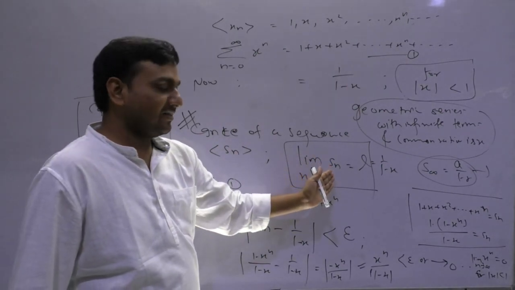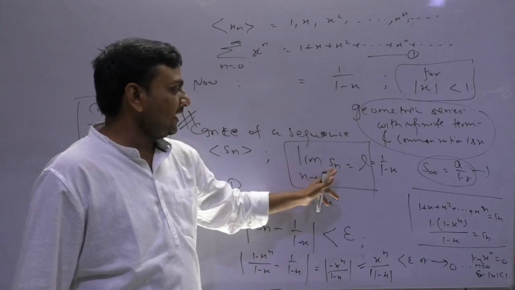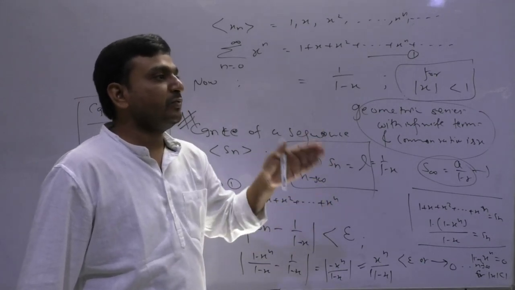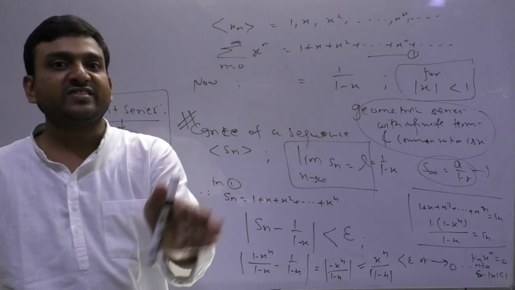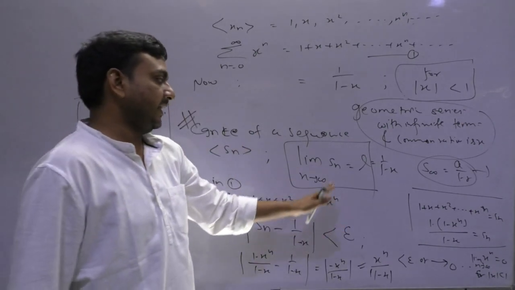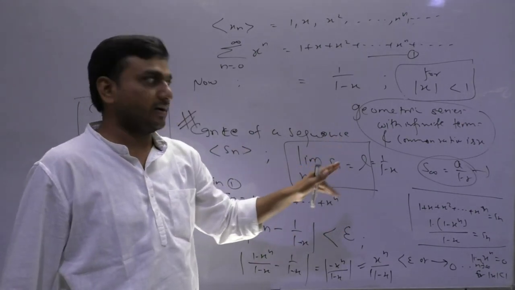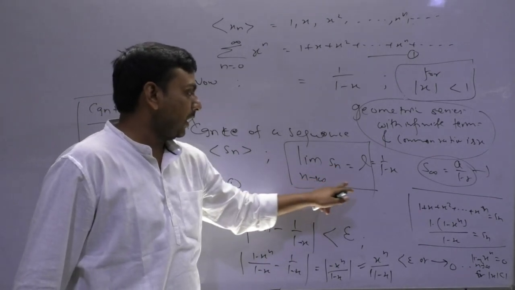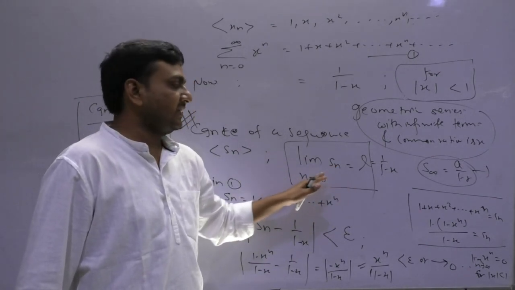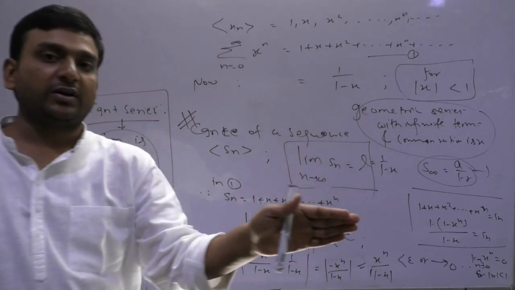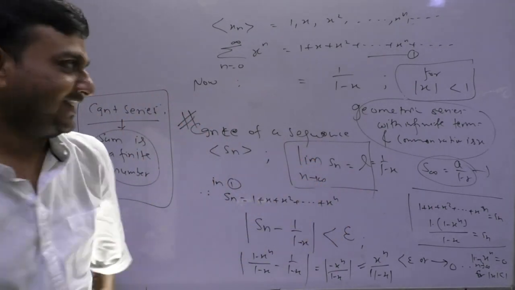This represents what? If n tends to infinity, it represents S1 plus S2 plus S3 plus Sn and up to infinity. So don't confuse this. This is a single term. Read it as a whole. Limit n tends to infinity means this is the summation of the terms up to infinity.